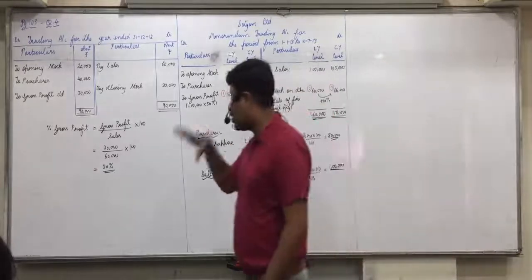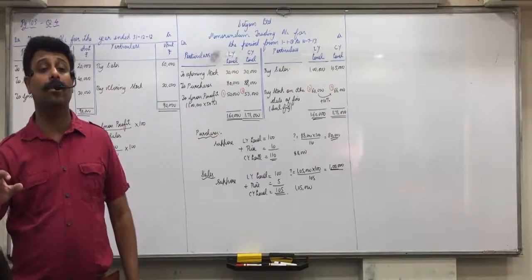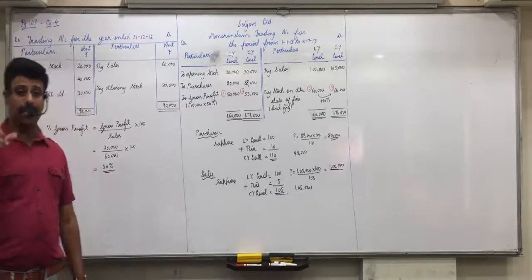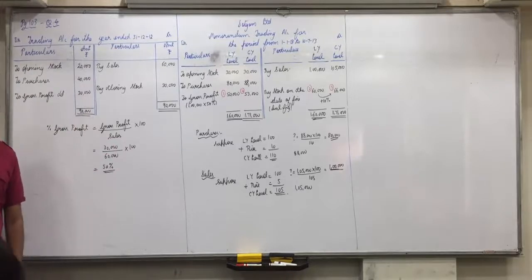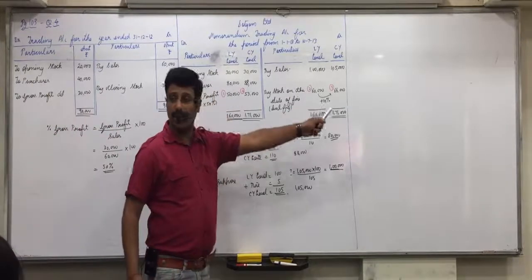So actually the percentage of gross profit is not 50%, it is 50.47%. As I said, that percentage would have changed because purchase price has also changed, selling price has also changed. Did everyone of you understand this? Any confusions? So this is how you obtain the stock on the date of fire.